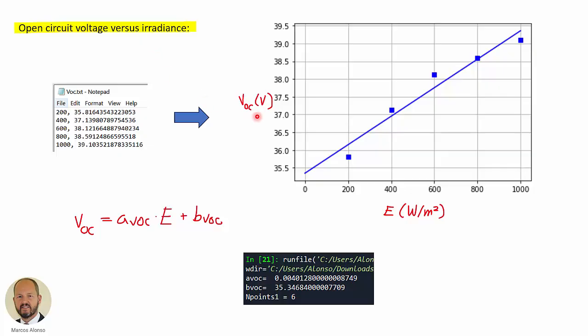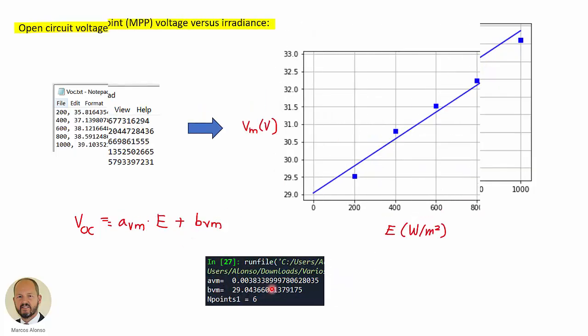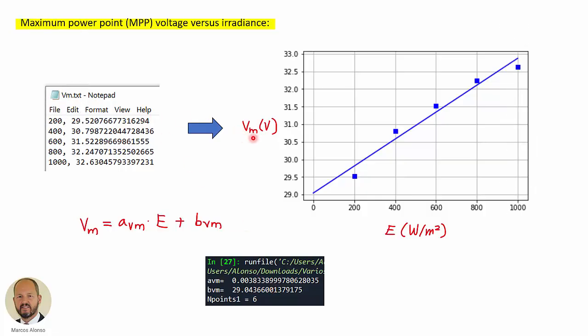Here we have the open circuit voltage as a function of the irradiance. So these are the points that we have gotten from the data sheet, and this is the approximation using a linear function. So this is the expression, and here we have the parameters. Same thing with the maximum power point voltage as a function of the irradiance. So we can see that the approximation is quite good, it's less than half volt. So I think that is good for many applications. We could do a better regression, but right now we can be happy with using a linear relationship.